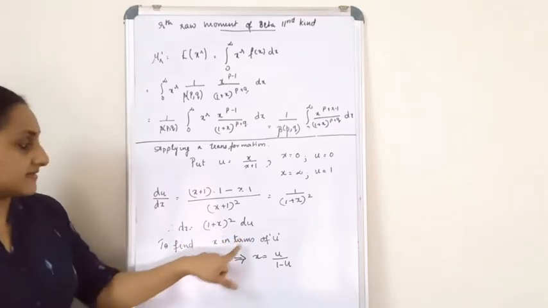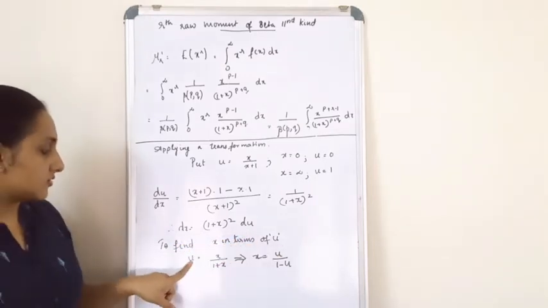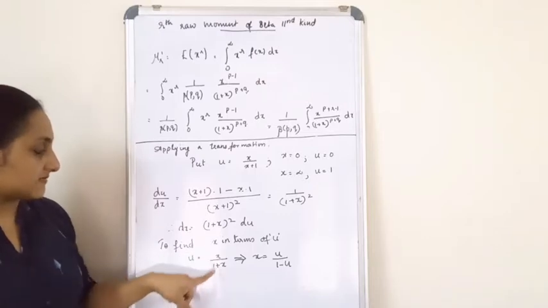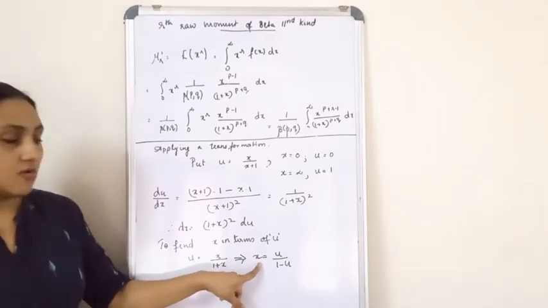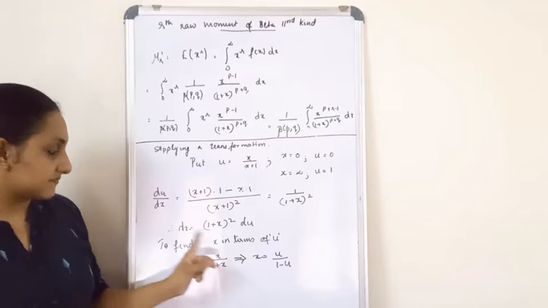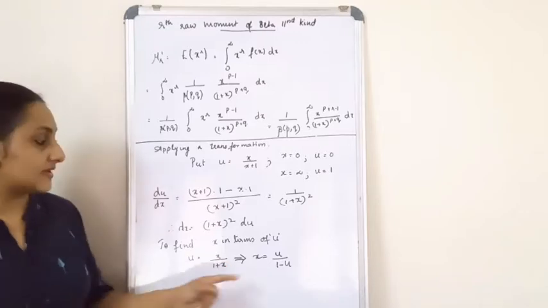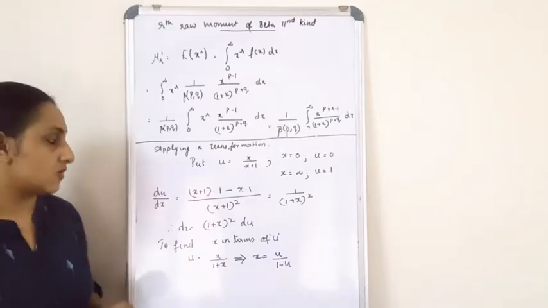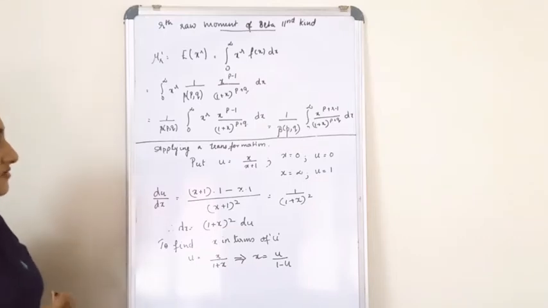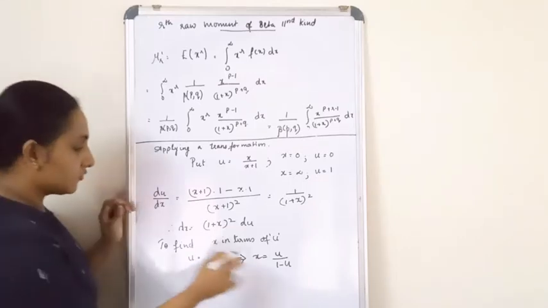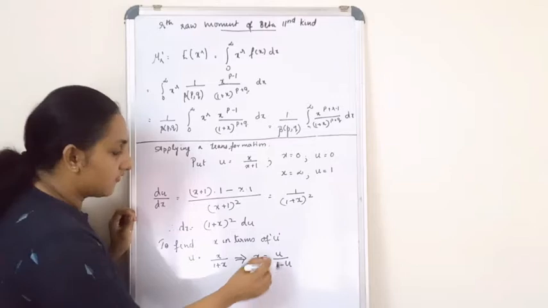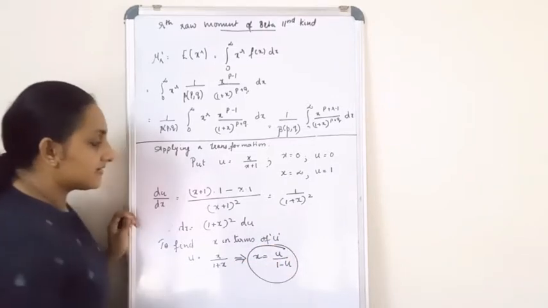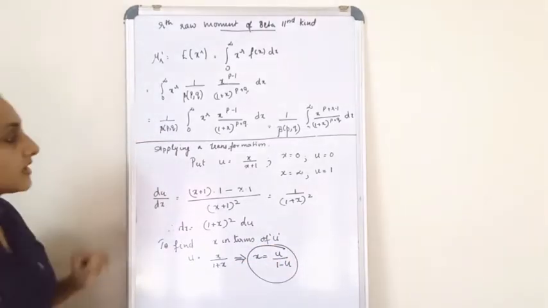To find x in terms of u, what you have to do is, u is equal to x by 1 plus x, which implies, after some calculation, x is equal to u by 1 minus u. So certain things you have to keep in mind: the value of x is u by 1 minus u, and the limits.